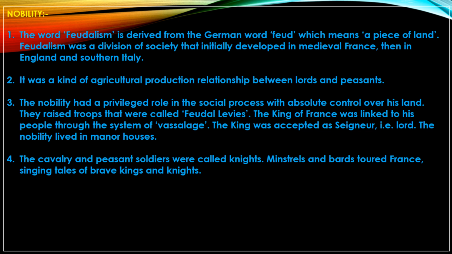During this ceremony, the vassals received a written charter, and even a clod of earth as a symbol of the land that was given to them. The noble enjoyed, as you all know, a privileged status, and he had absolute control over the lands, not only his own property but whole villages. He could raise troops, he could levy taxes, and sometimes in times of warfare, nobles were bound to supply armies.